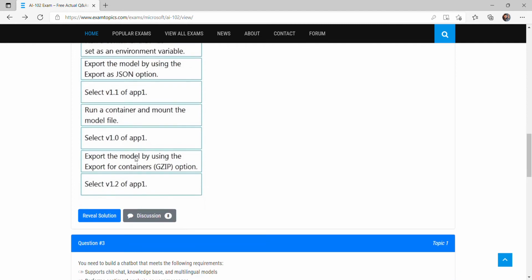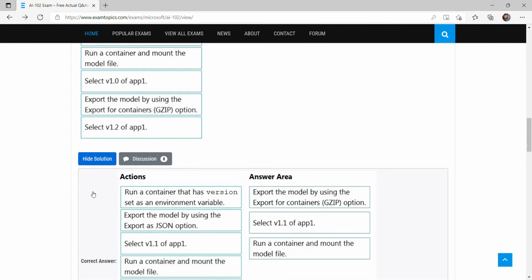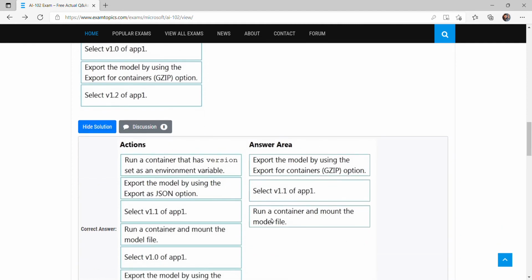But if we reveal the answer, they have mentioned the wrong sequence. The options are correct, but the sequence is wrong. They told that first we need to export the model. But we can't export the model until we select it. So first we have to select the model, then we have to export it, then we have to run a container.